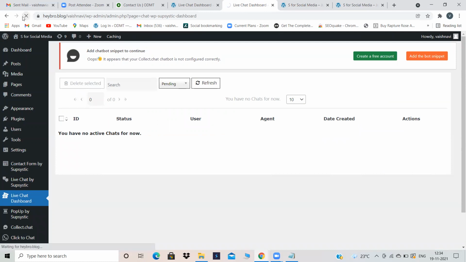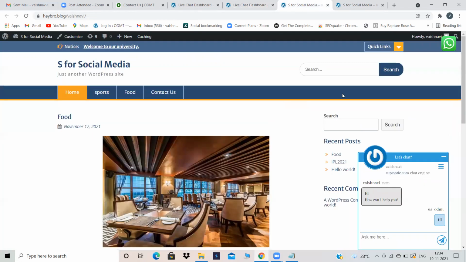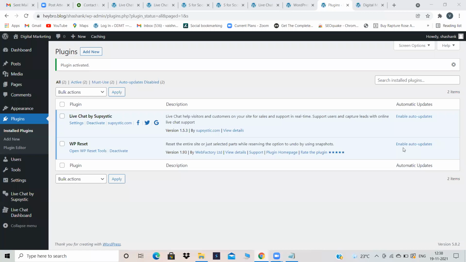Let's refresh it. What happened to all the websites? Okay. So I have just installed a plugin called Live Chat by Subsystic, and both the options are appearing in the dashboard.